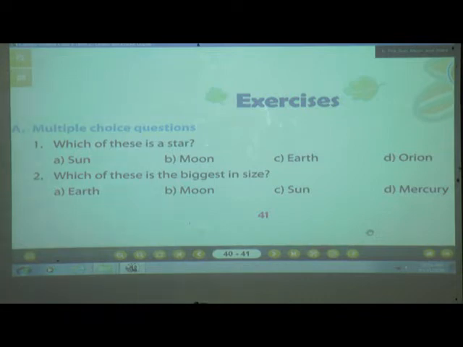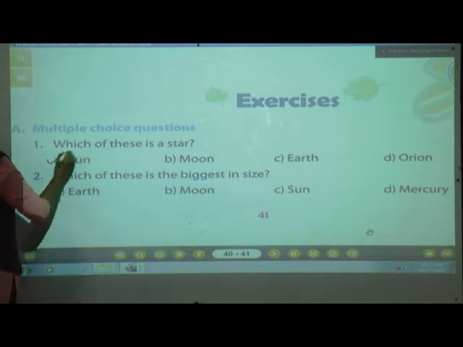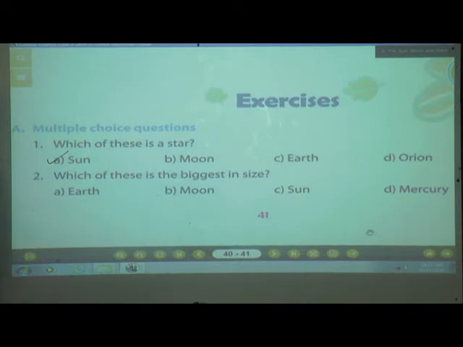Yes, we have studied that the star which is nearest to earth, isn't it? The sun is a star. So take the sun. The next question: which of these is the biggest in size? Earth, moon, sun or Mercury?